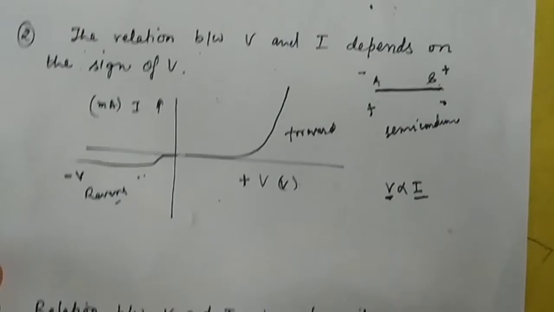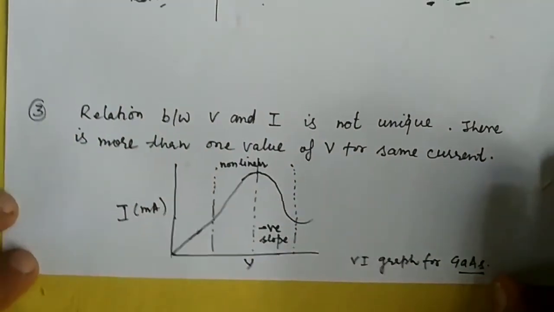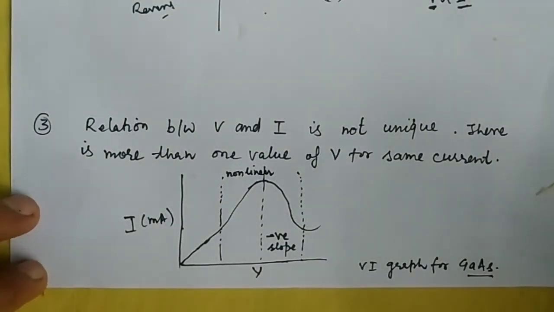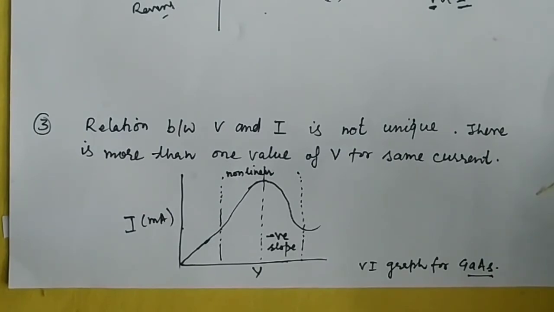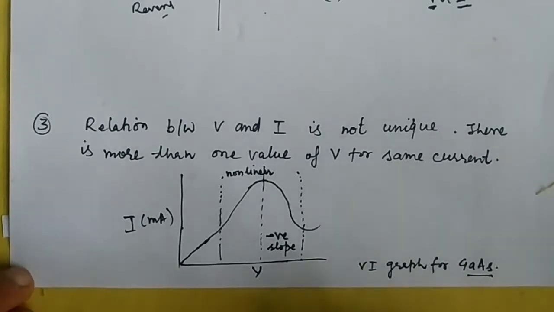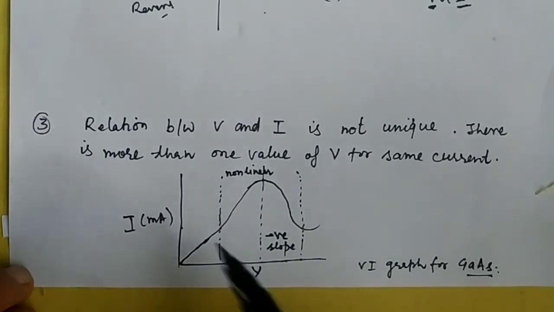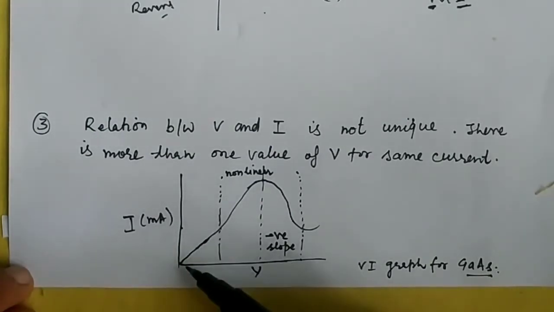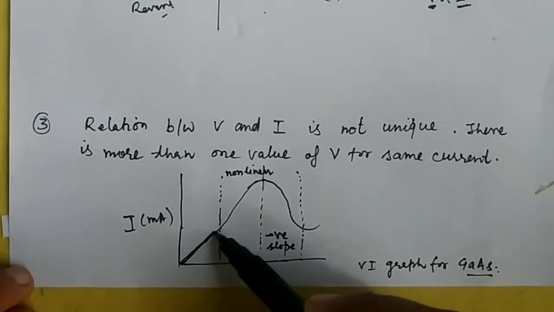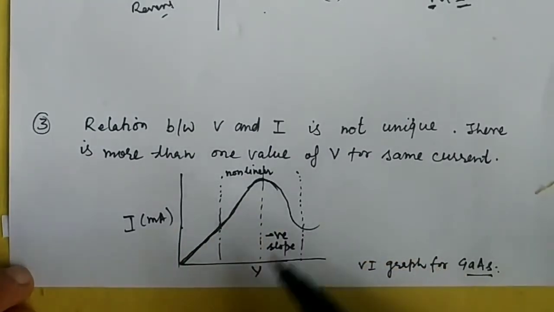Now the third limitation is that the relationship between V and I is not unique. There is more than one value of V for the same current. If you see the graph of gallium arsenide, one particular type of semiconductor, I am having an IV graph. Now the graph obtained by this one is this much. So this type of graph is obtained.